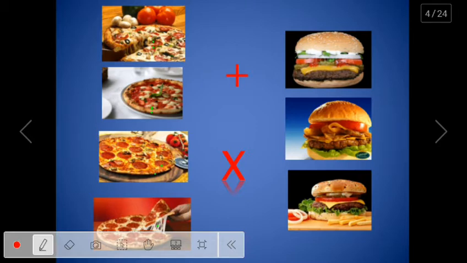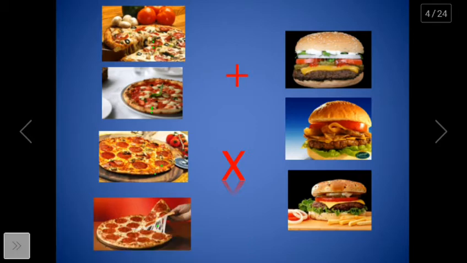I plan to eat one item only, whether pizza or burger. So I have 4 varieties to choose from pizza or 3 varieties from burger. So in total I can order one of these 7 items, 4 plus 3, 7 items.